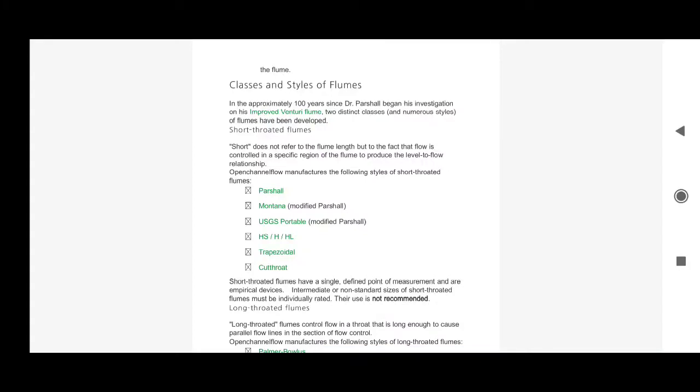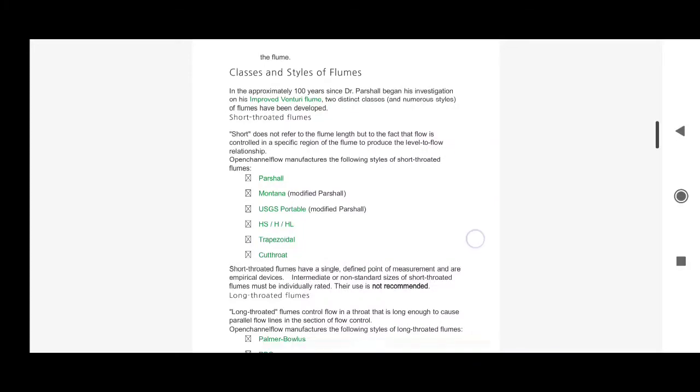Then after that HS, HL, HL, trapezoidal, cut throat. So you don't have to go in detail because this is a very small topic.